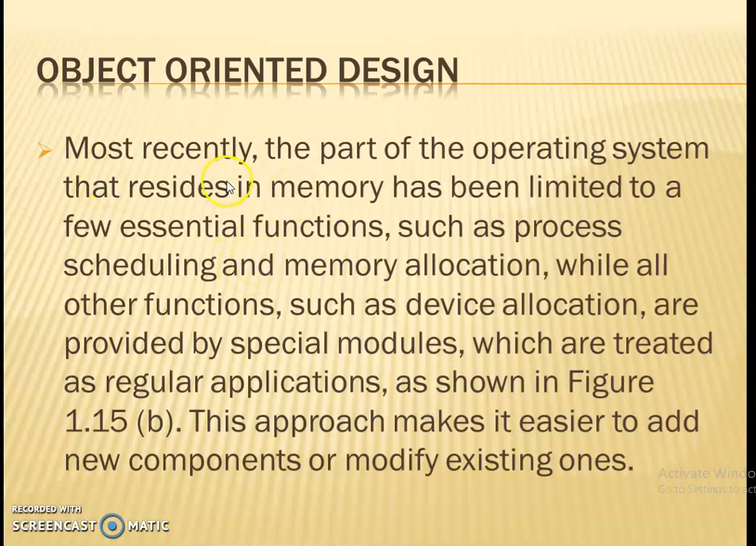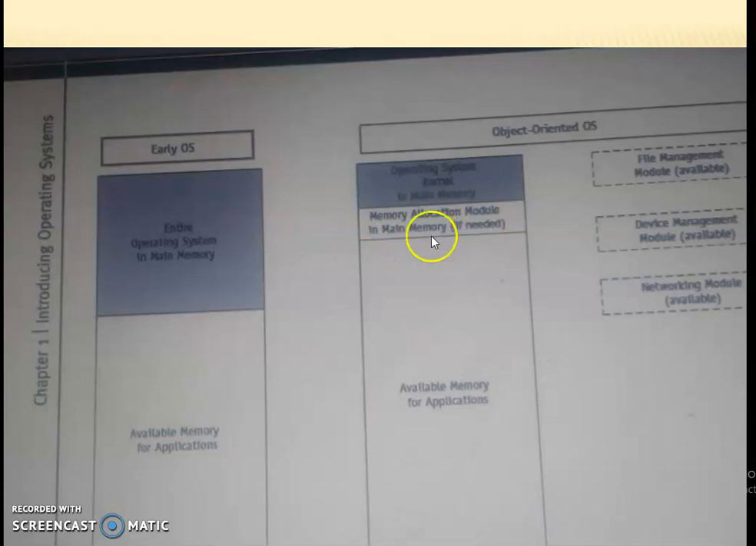Recently, what they did is, the part of the operating system that resides in memory has been limited to a few essential functions. That is, not storing all the managers in memory. Only the modules that are needed are called into memory, and we use them. There is no need to store everything in memory. For example, file management: if it is needed, then we will call that module into memory. Otherwise, no need. So it will reduce the work and save the memory space also.